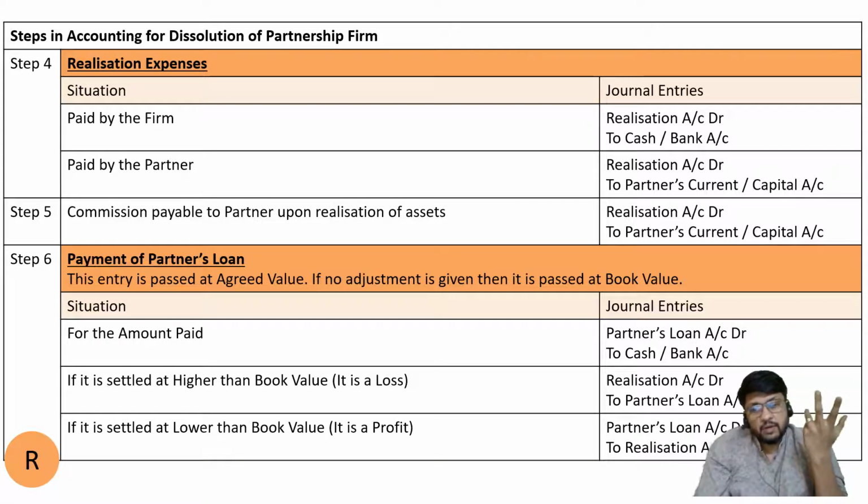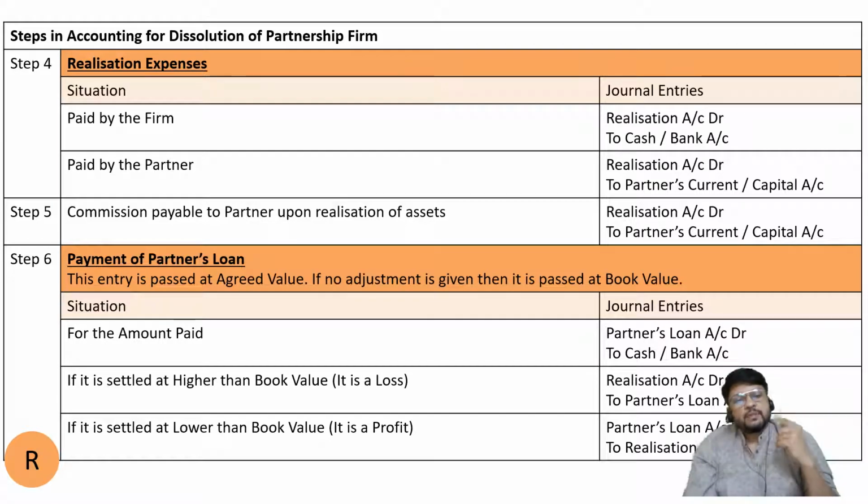Sometimes it may so happen that partner's loan balance sheet value is rupees 1 lakh, but it is settled at rupees 1,10,000. That means you paid 10,000 rupees more. So if you close partner's loan account, you will find that it is not going to get closed. It has a balance of 10,000. It is a loss now because you paid at higher than book value. That loss is to be transferred to the most powerful account called realization account, which debits all expenses and losses. The entry is realization account debit to partner's loan account.